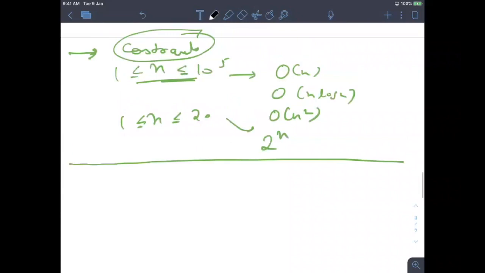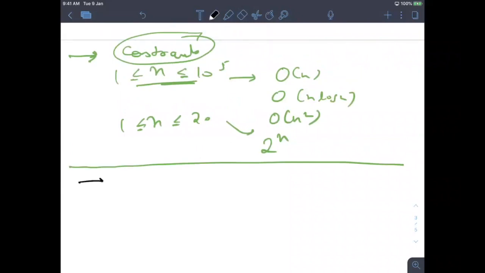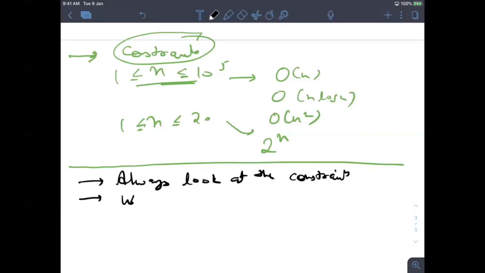So we have covered this. This is like the key summary. Always look at the constraints. Always see why am I getting TLE, and according to that try to solve the problem.